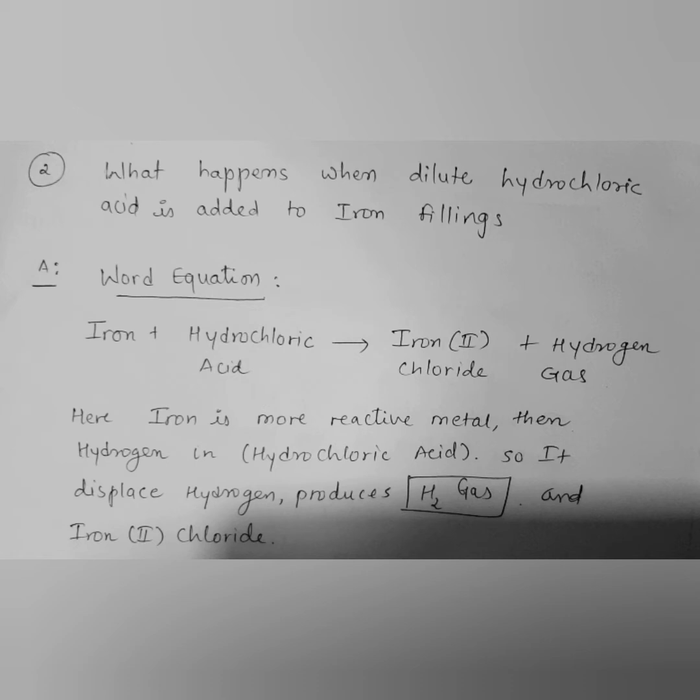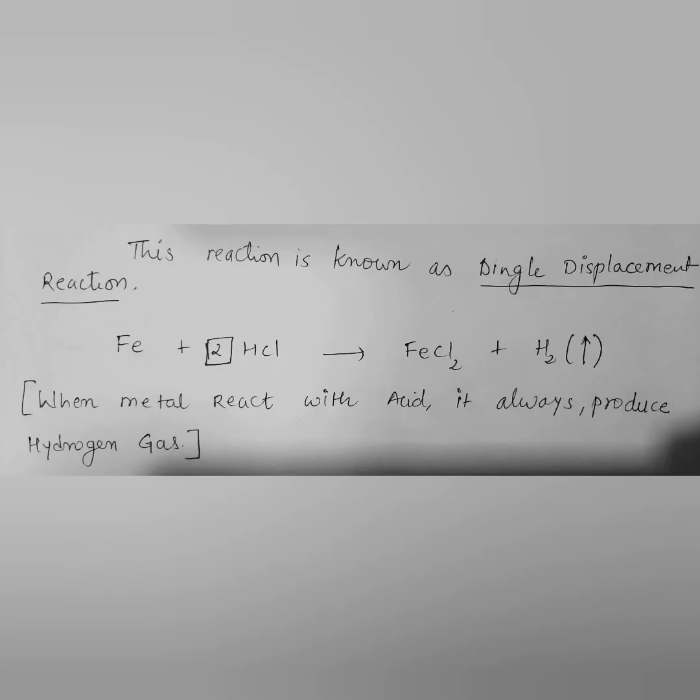What is the test for hydrogen gas? It always produces a pop sound with a burning matchstick, children. So whenever we dip the iron nail in hydrochloric acid, it always produces hydrogen gas along with iron 2 chloride. Now the word equation, then we write the symbolic equation. Fe, that is for iron filings, plus HCl for hydrochloric acid, gives iron 2 chloride, that is FeCl2, and along with that hydrogen gas is evolved. The upward arrow indicates the formation of gas.